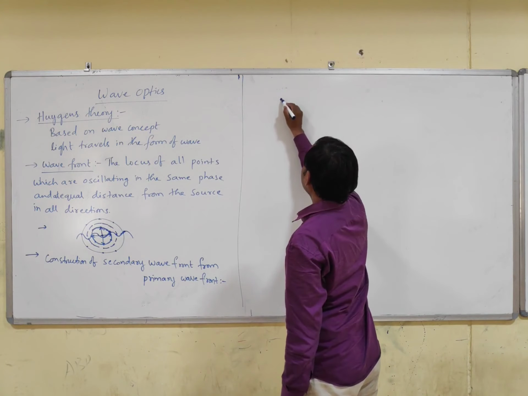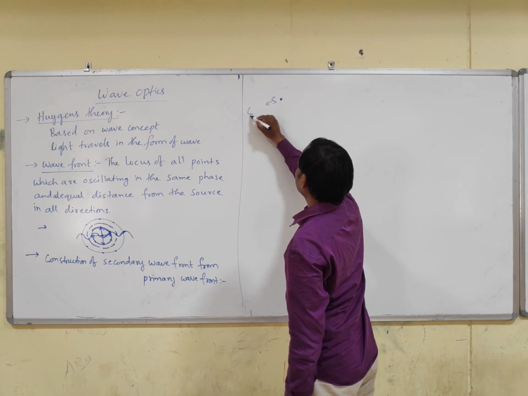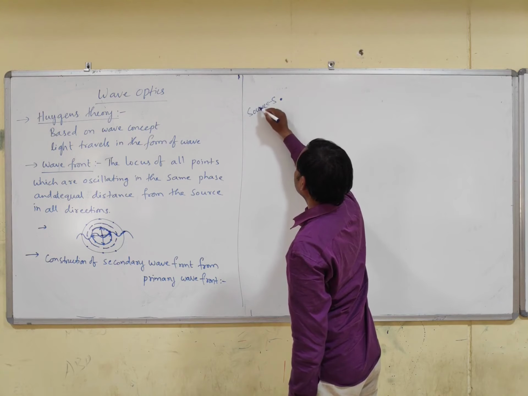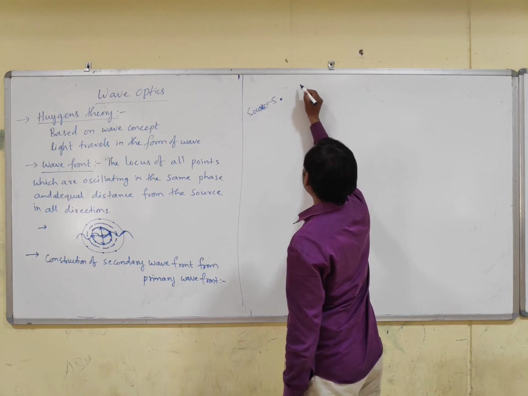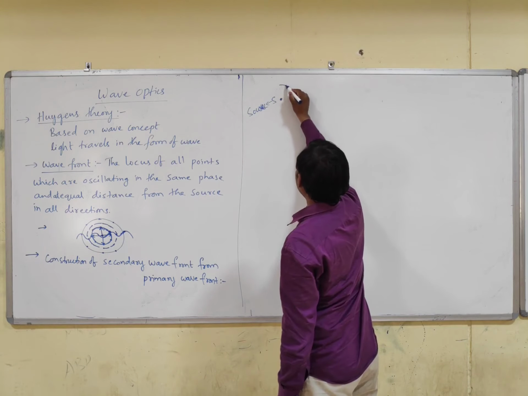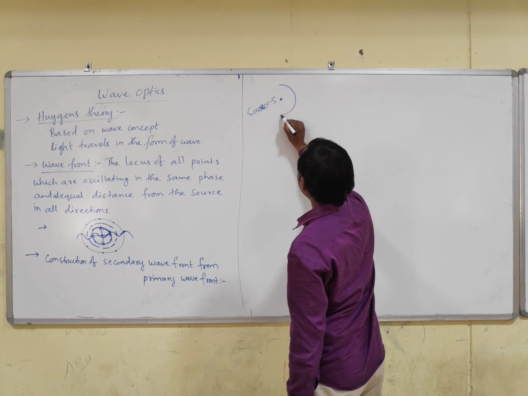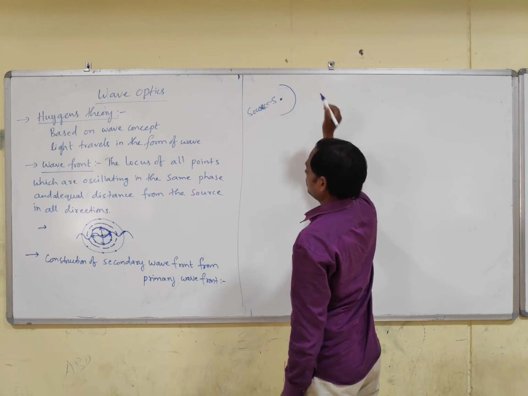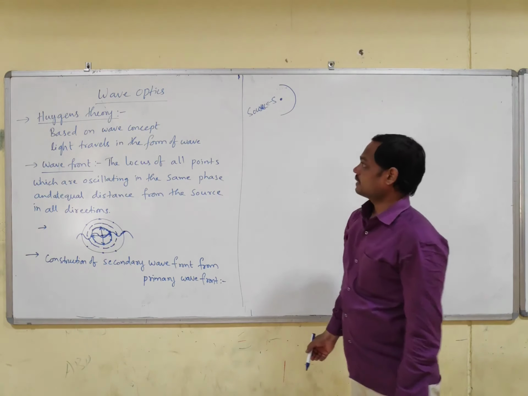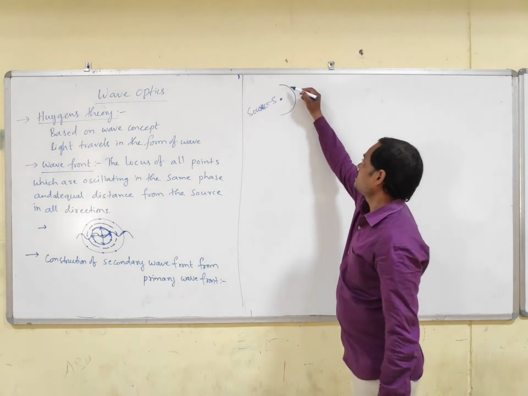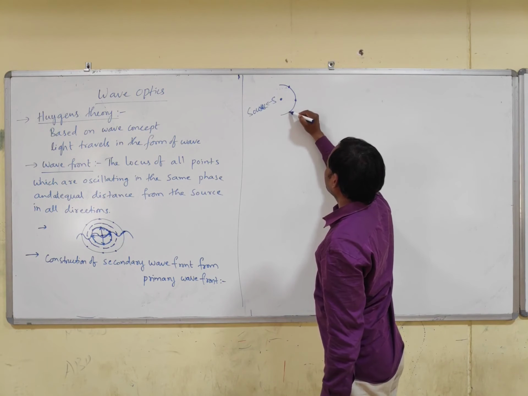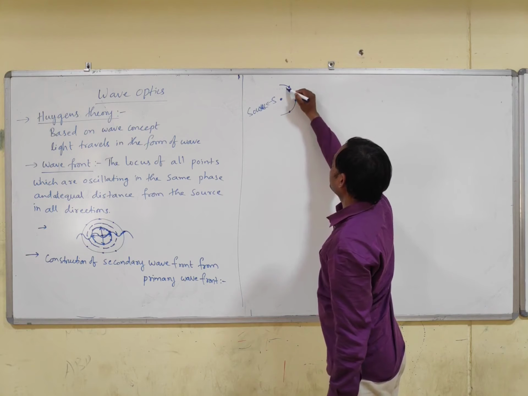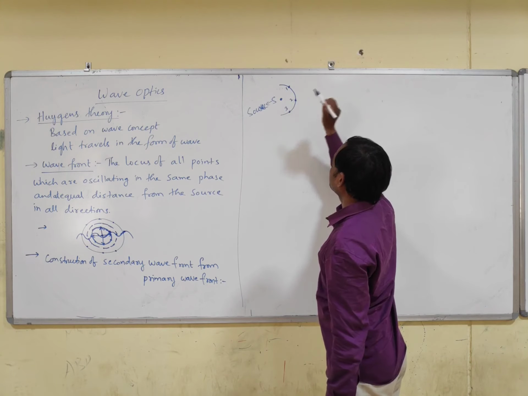Let us consider S as the source. Consider the primary wavefront. This is a wavefront. Then, according to Huygens, each particle on the wavefront will act like a source of secondary wavelets.